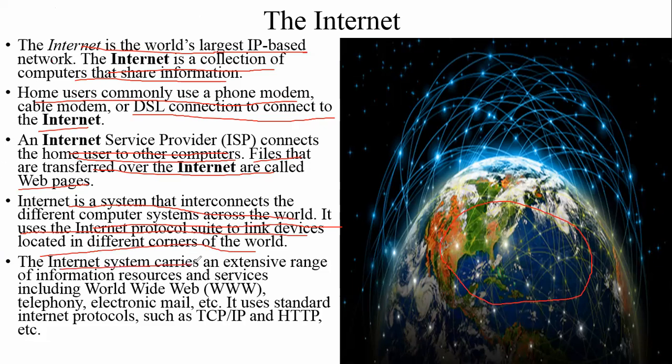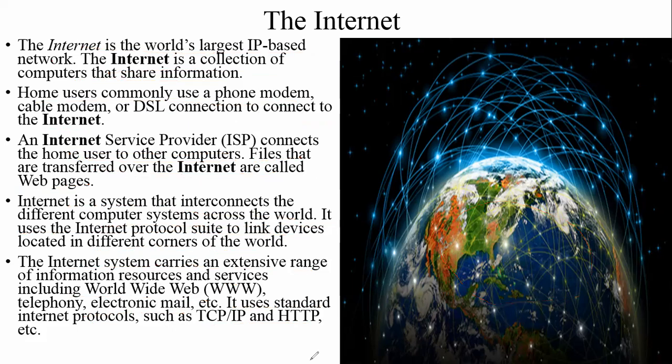The internet system carries an extensive range of information resources and services, including the World Wide Web, WWW, telephony, electromagnetic waves, electronic mail, Skype, communications, telecommunications, lots of ways through which we can communicate. It uses standard internet protocols such as TCP, IP, HTTP, SMTP. We have already discussed all these protocols. These protocols help multiple computers communicate across the world. That is the internet.